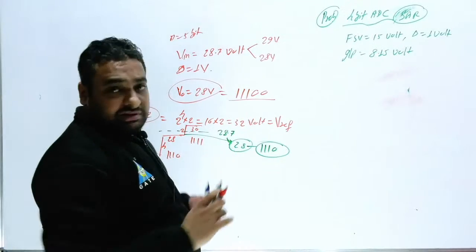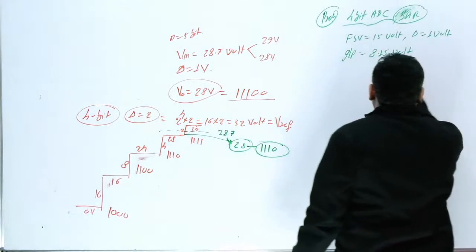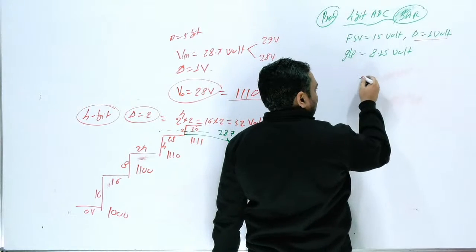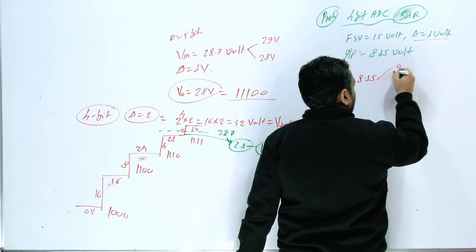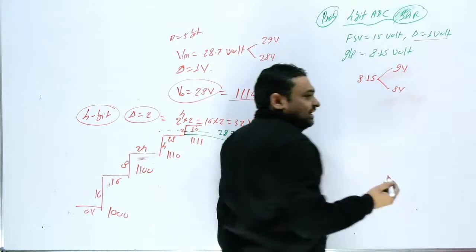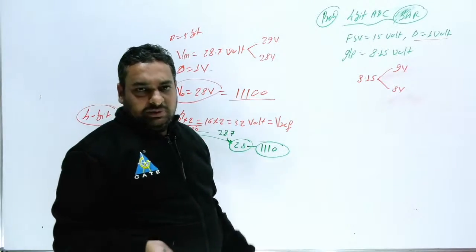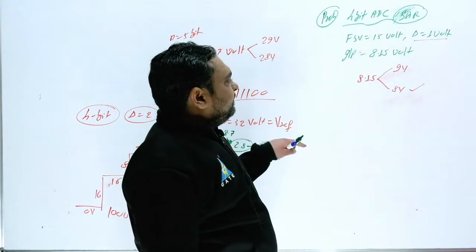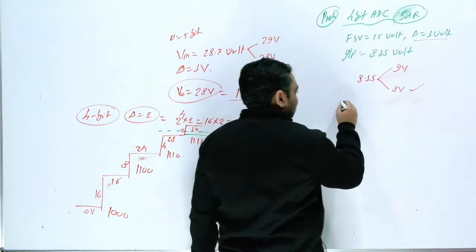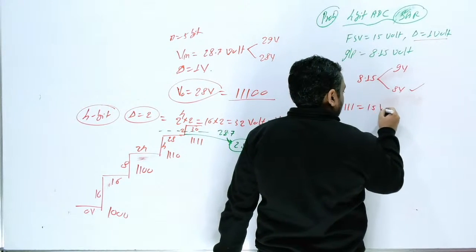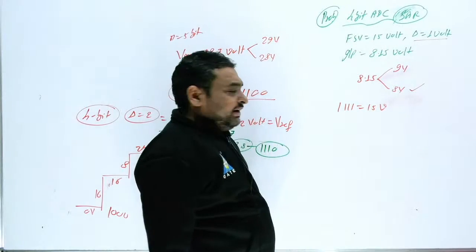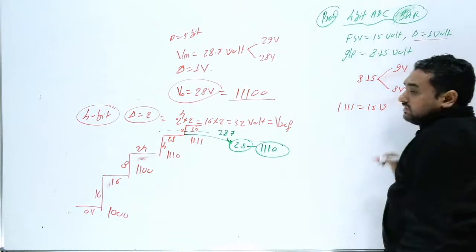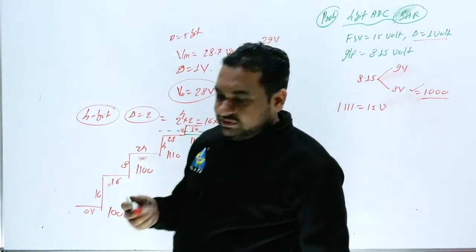But what is the final answer? The final answer you can easily find out. How? The step size is 1 volt, so 8.15 lies between 9 volt and 8 volt. And I already told you, it will always stop at the lower state. So your output will be 8 volt. And 8 volt will be written as, since this is 4 bit and full scale 1111 means 15 volt, 8 volt is nothing but 1000. This will be the answer. So your last state will be 1000.